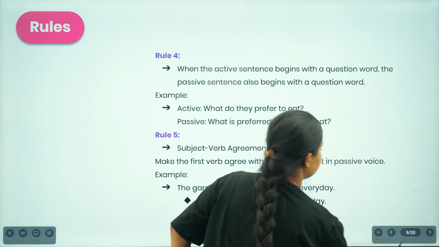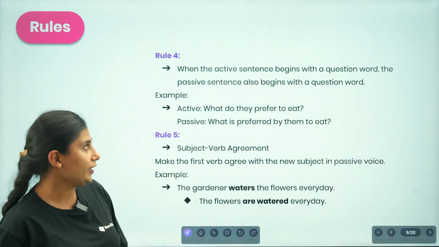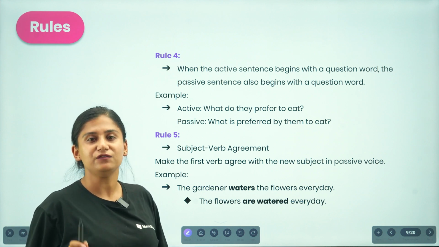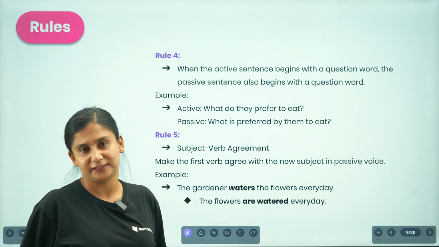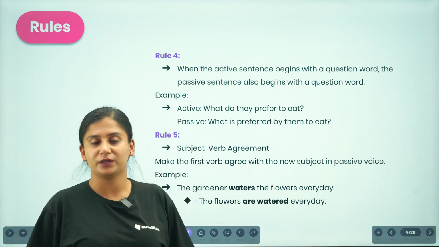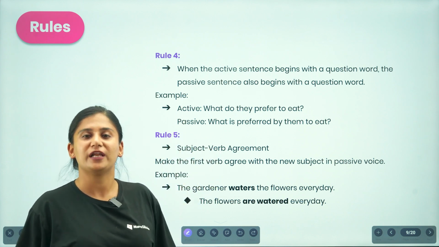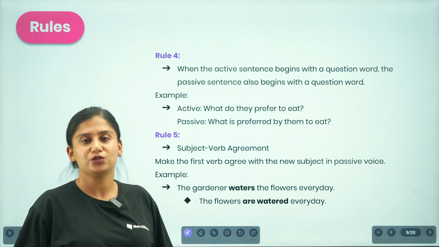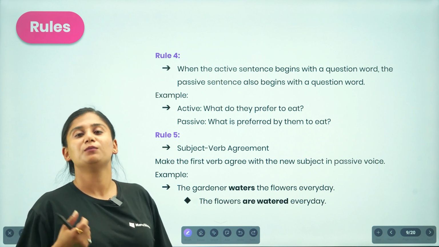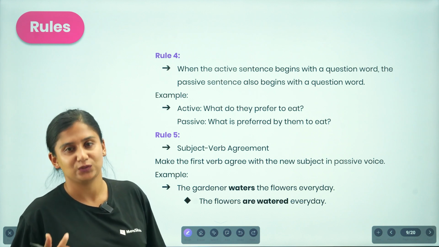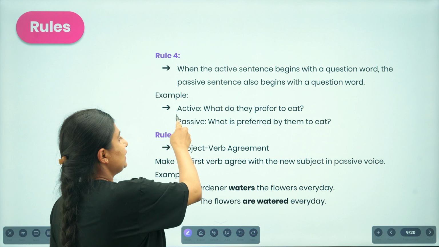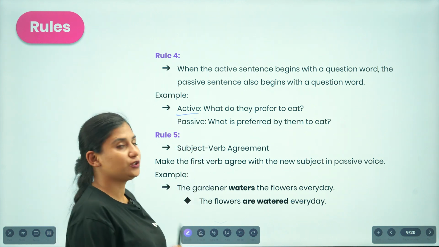Moving on to the next idea, rule number 4. When the active sentence begins with a question word, that is, if you have received an interrogative sentence in the active form, then the passive sentence also begins with the question word. So if you have received the interrogative form in the active, you are also supposed to begin with the interrogative question whenever you are changing it into the passive form. What do they prefer to it?